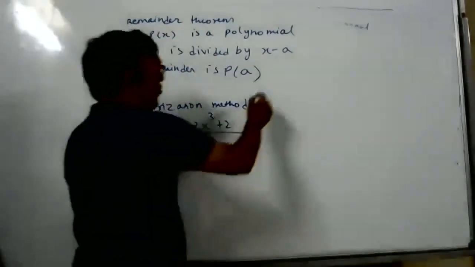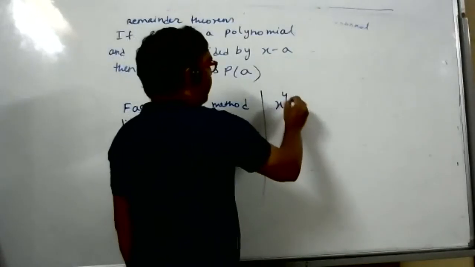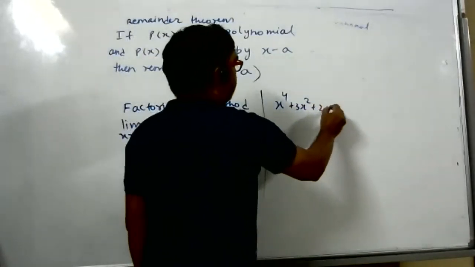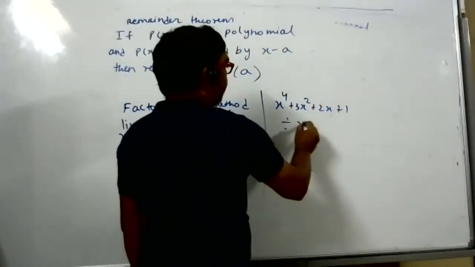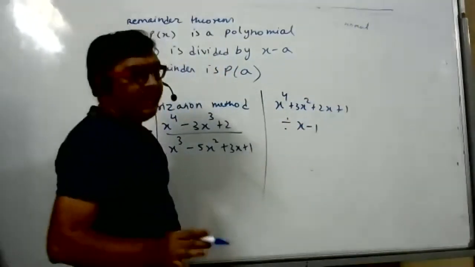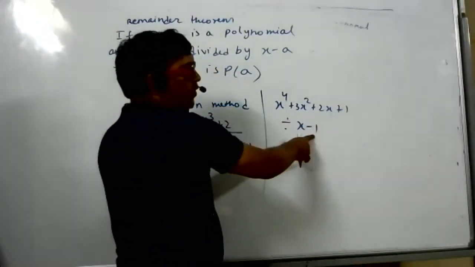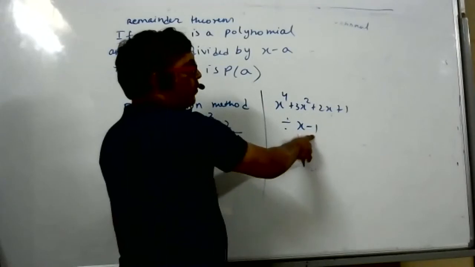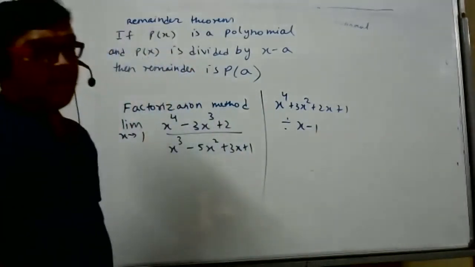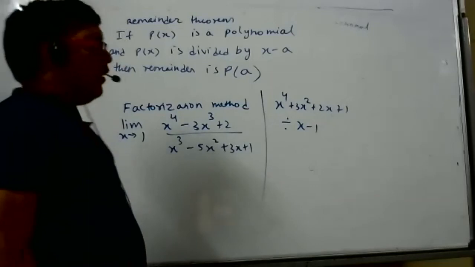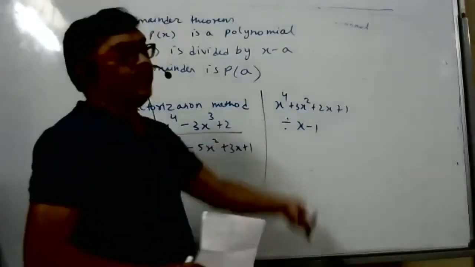Suppose x to power 4 plus 3x square plus 2x plus 1 is divided by x minus 1. What is the remainder? Don't divide. In the place of x, just substitute 1. You'll get the remainder. Are you able to recollect? Yes, sir. In the place of x, just put 1 and you will get the remainder.